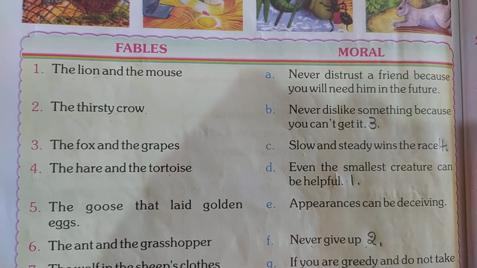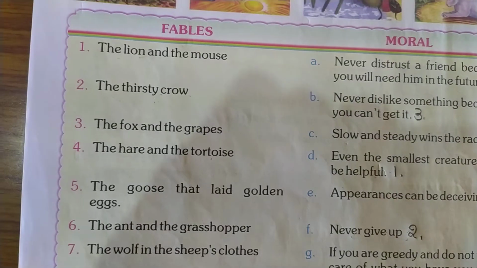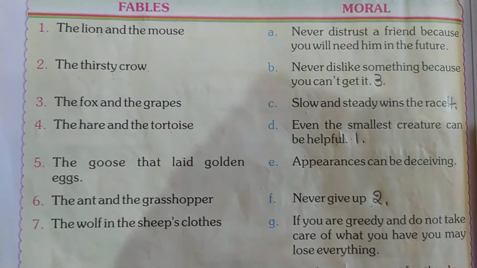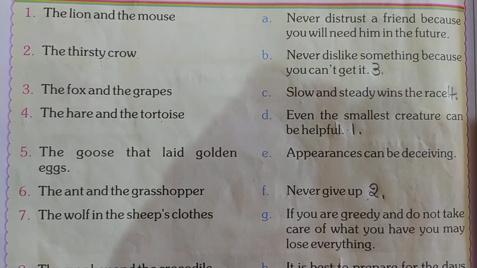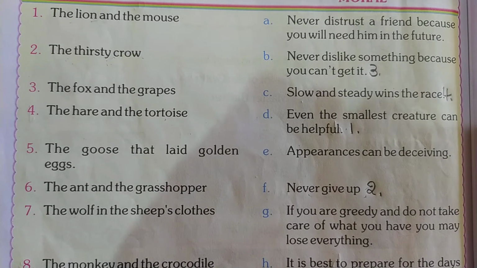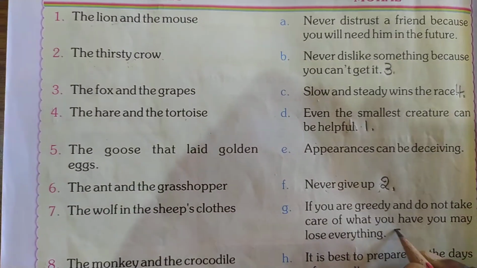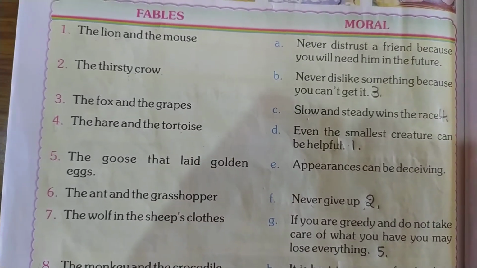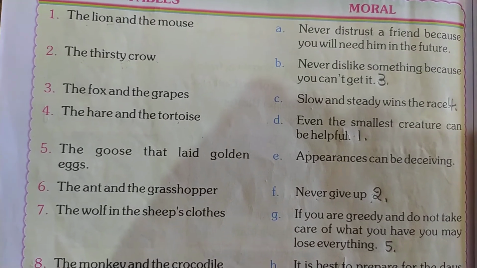So what is the story? The goose that laid golden eggs. So what is the moral of the story? If you are greedy and do not take care of what you have, you may lose everything. Okay, so write down here number 5. So what is the moral? If you are greedy and do not take care of what you have, you may lose everything.